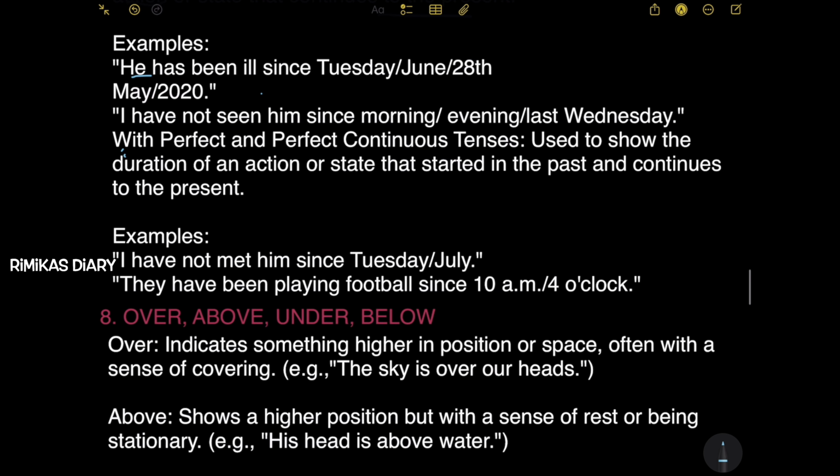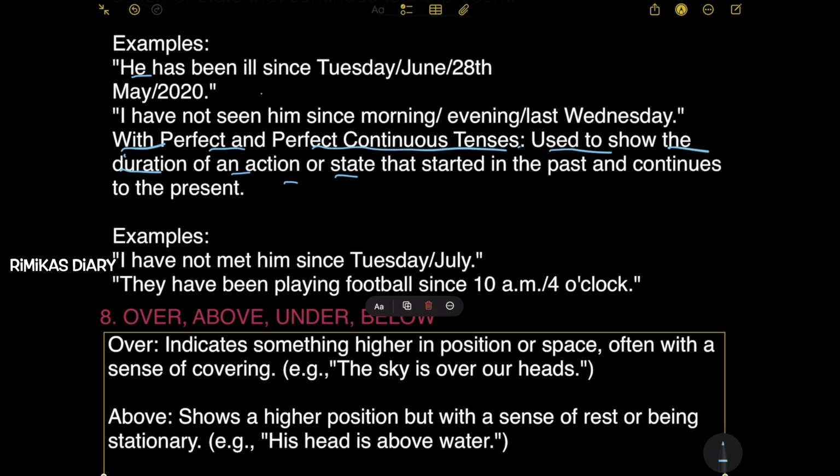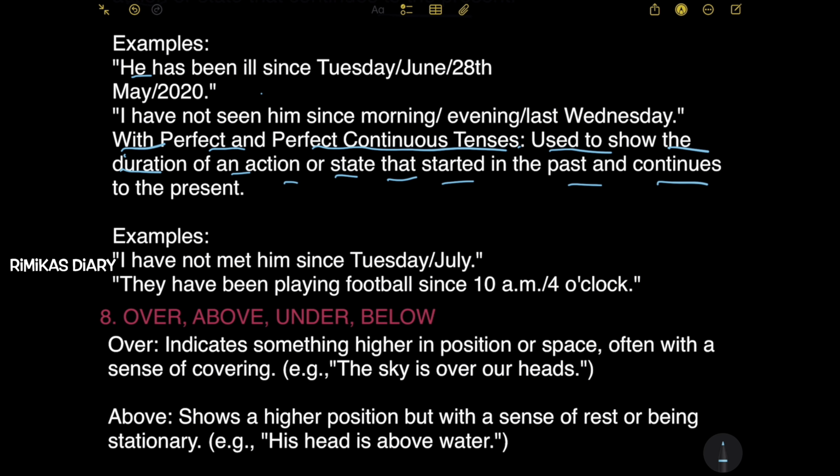Next, with perfect and perfect continuous tenses, used to show the duration of an action or state that started in the past and continues to the present. Examples: I have not met him since Tuesday or July.